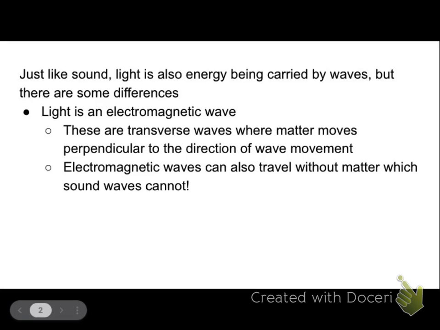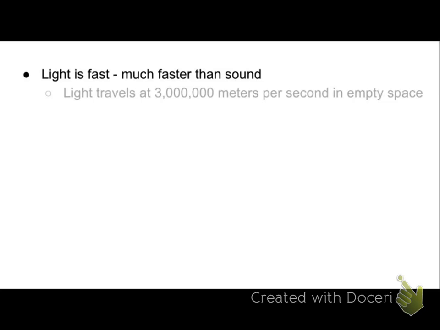Additionally, electromagnetic waves can travel without matter, which we know from our notes on sound cannot do. Sound requires matter to move. Light does not. Light can move through matter, but it doesn't require matter to move. It can also move not in matter. Another difference is that light is much faster than sound. Okay? Both of them are pretty fast, which you know from the fact that you're hearing me almost immediately after I speak. But light is even faster than sound. It travels at about 3 million meters per second.